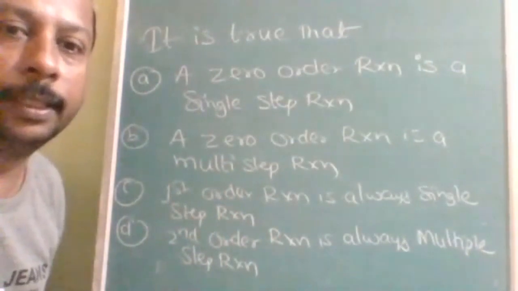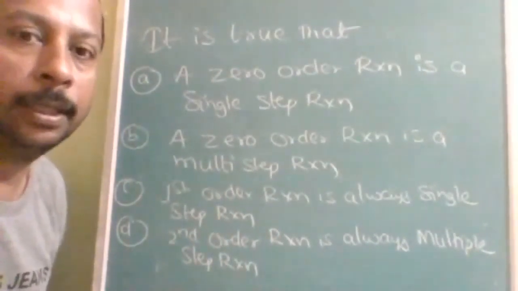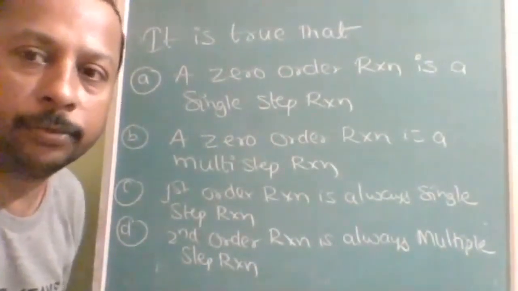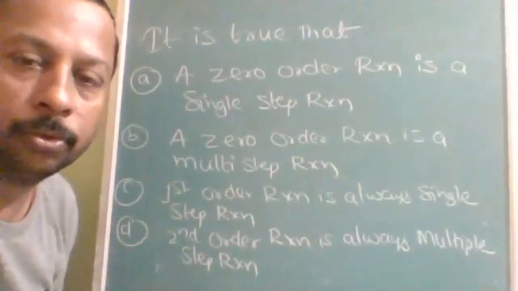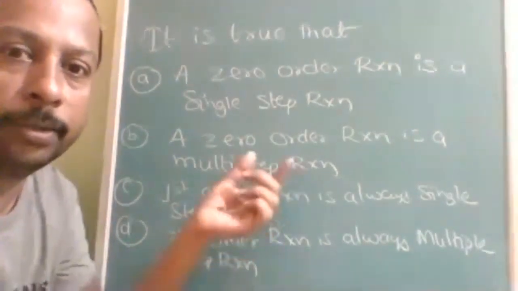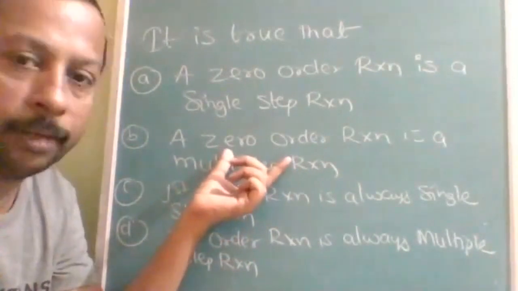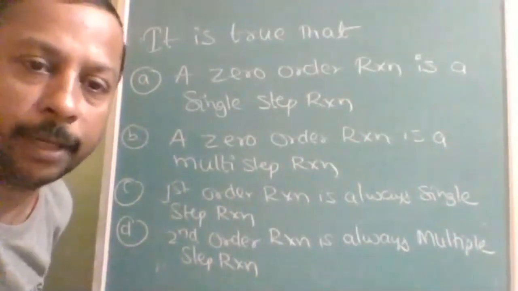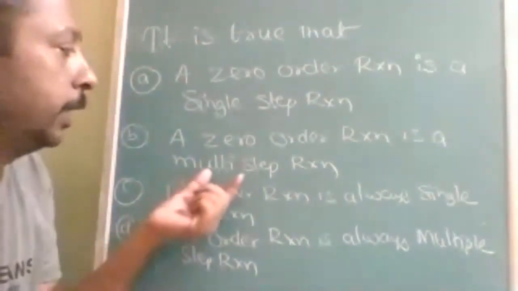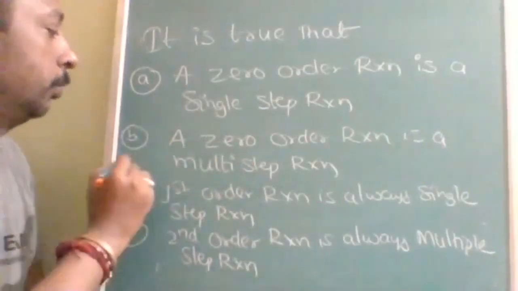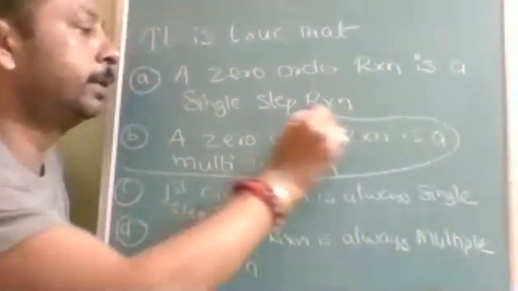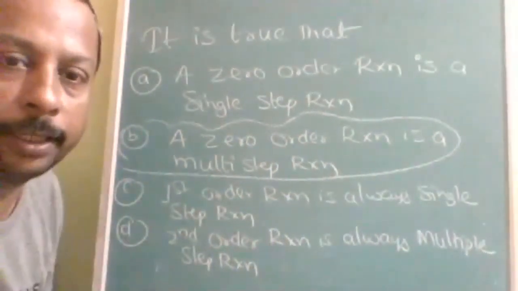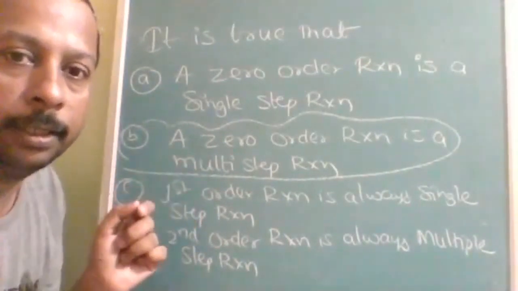See, here this answer is option B. Why? Because order can be zero only if plus and minus are there. One should be minus, one should be plus. So two reactions should happen, then only will you get zero order. The molecularity of the two reactions can be zero. One step must be plus two, another step must be minus two. Then only the total multi-step total will be zero. So it cannot be zero in a single step. In a single step, molecularity is equal to the order of reaction, and molecularity cannot be zero. So that's why it is option B.